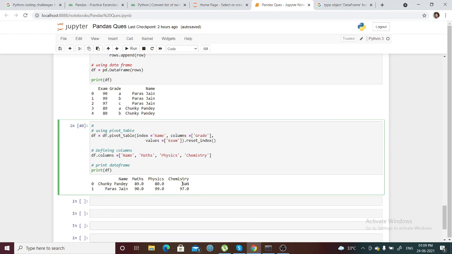And why is it none? Because you can see Chunky Pandey in the name. If you consider math, physics, and chemistry, Paras has math, physics, chemistry, but Chunky has only math and physics, right? A, B. C is not there. So it considers a none value.